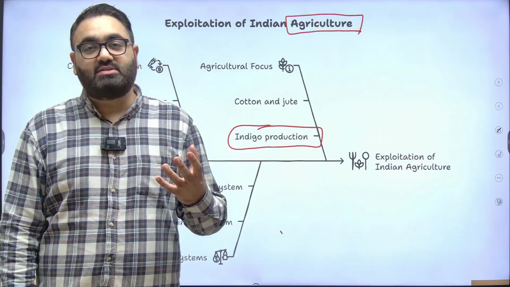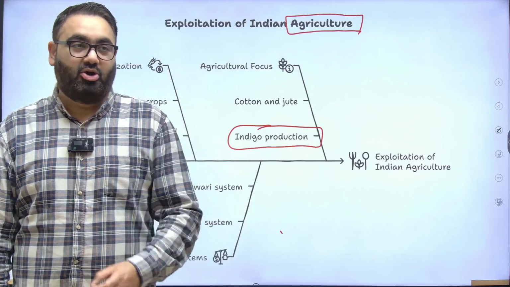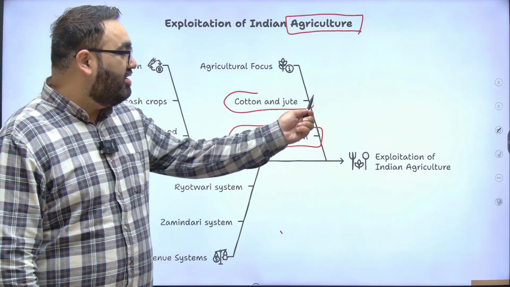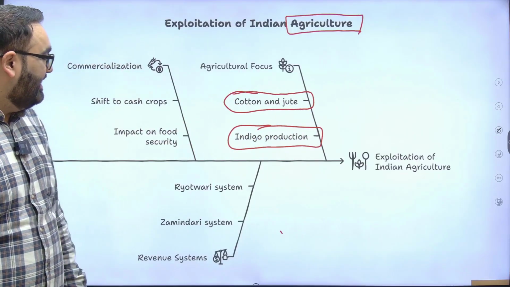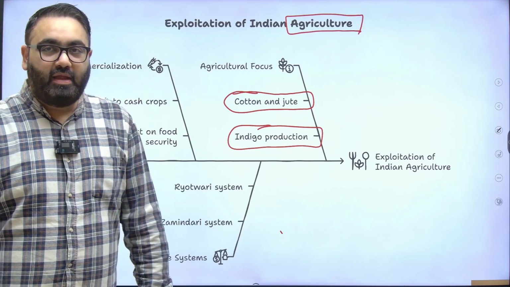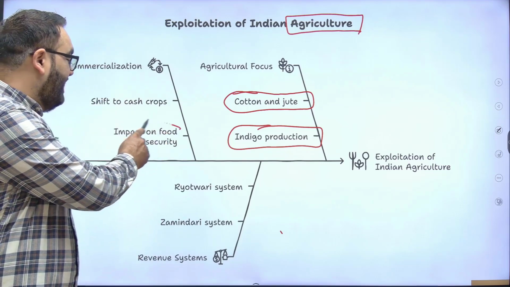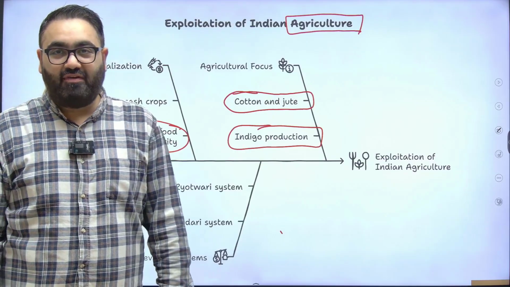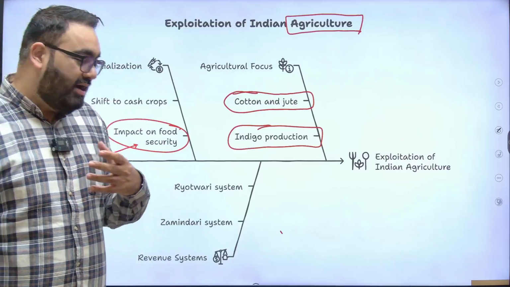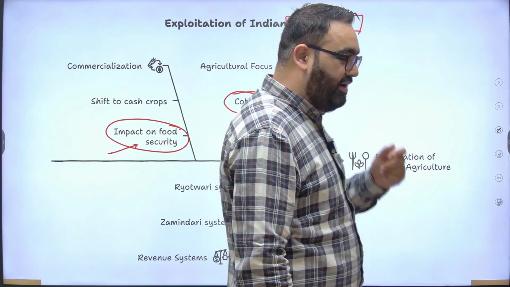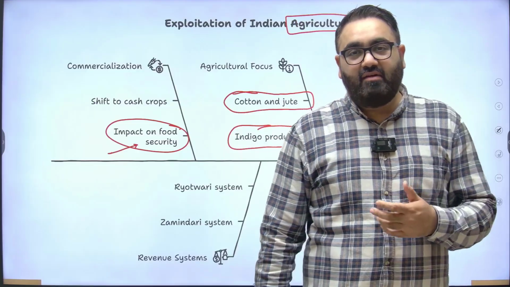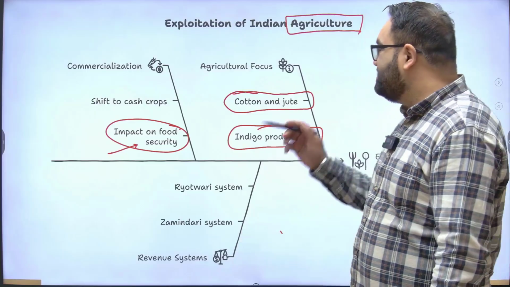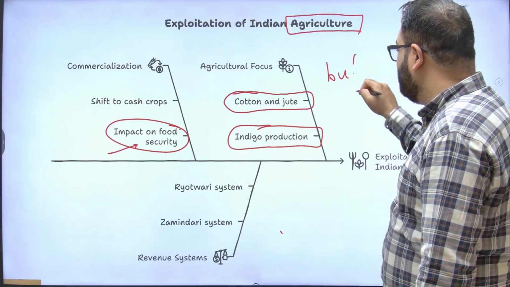The British were not concerned about whether we have enough food on our plate or not. And that also became a major problem where the focus was on things that we could not eat, but things that could sell easily in the market. It resulted in a situation of food insecurity, means we did not have enough food to eat. In fact, even today, countries learn from their past, we learn from our history. The one thing that we have learned from our history is that successive governments in India make sure that we always have more than enough buffer stock with us now.